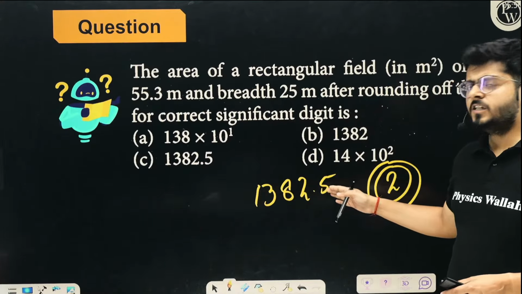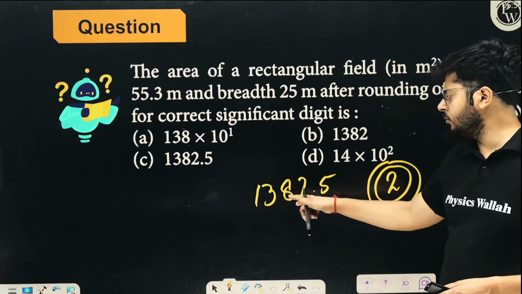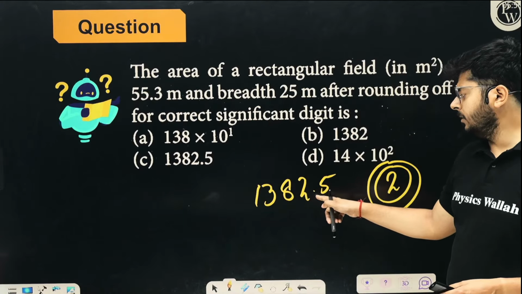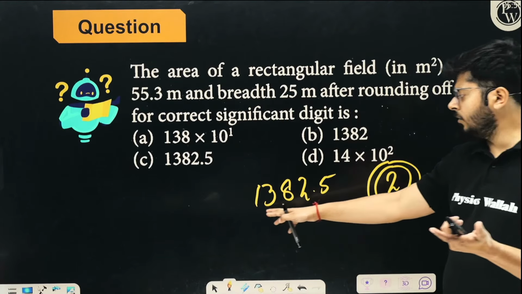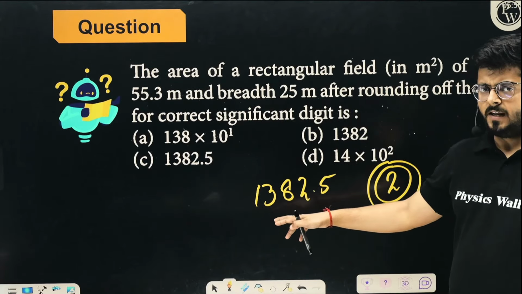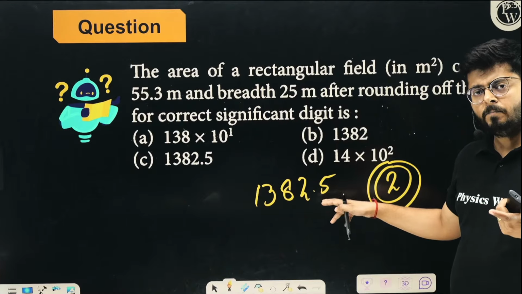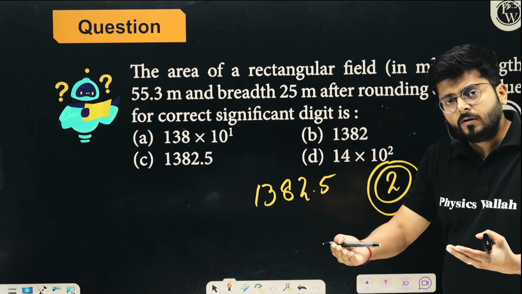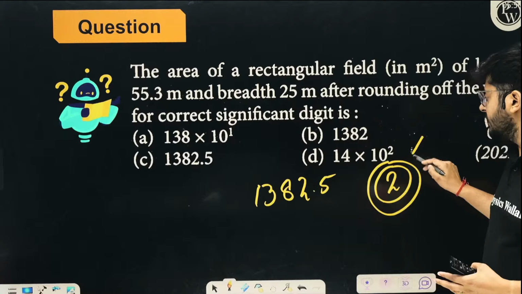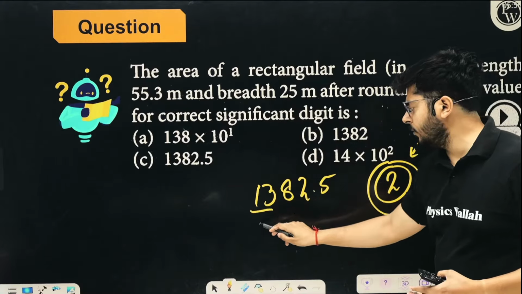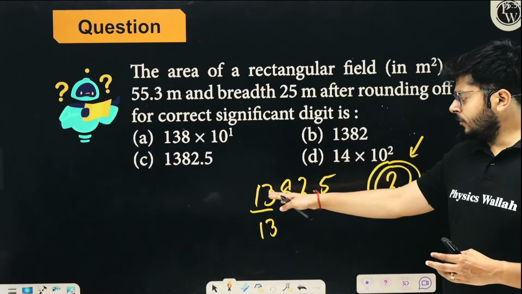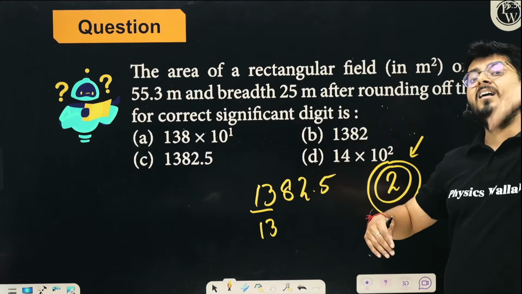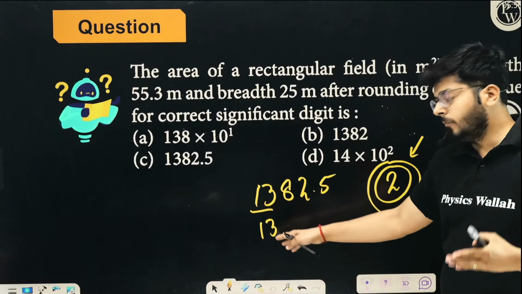Right now, how many significant figures do we have? We can say 1, 2, 3, 4, 5. There is a decimal number, but all the digits are significant, right? So all of them are significant right now, but we have to round off till 2 significant digits. If you are taking 13, this answer is unacceptable because the total final answer was 1300 and you are rounding off to 13.